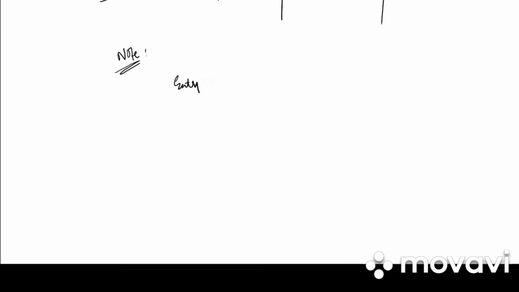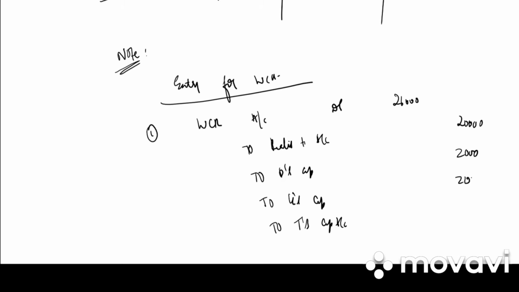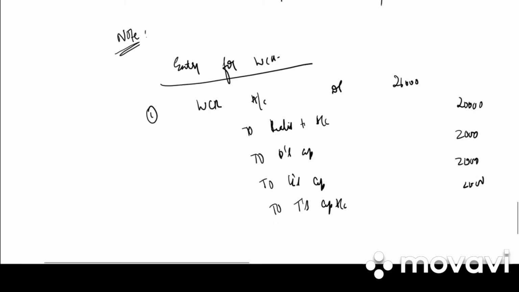Entry for workman compensation reserve. So first entry is workman compensation reserve account debited to realization account, to D's capital account, to G's capital account and to T's capital account: 26,000, 20,000, 2,000, 2,000 and 2,000.